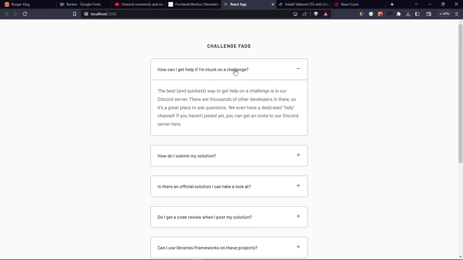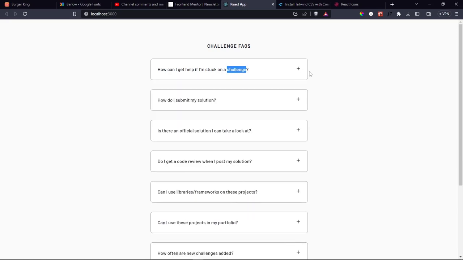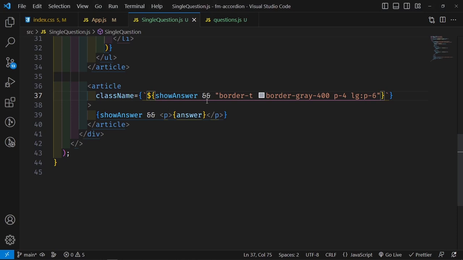That does that, and then when I click on this, there we go. So just to explain it, what we're doing here is we're adding class names depending on the value of our state value here, which is showAnswer. Meaning if it is true, then set it to false. Meaning if this is true, then these classes are going to apply, meaning when the answer is showing. And then when the answer is not showing, meaning it is false, then these classes are going to be removed.